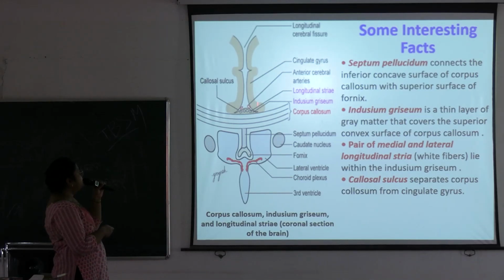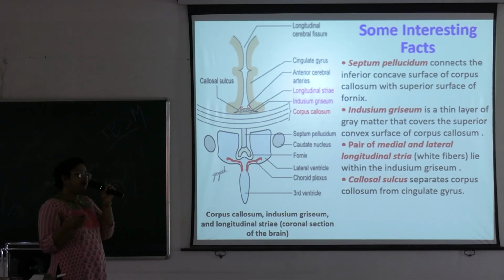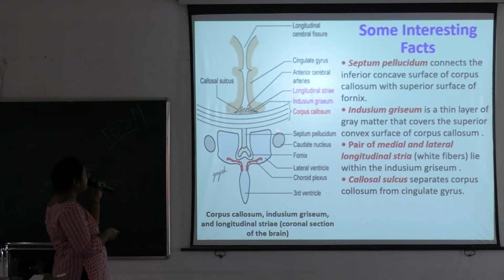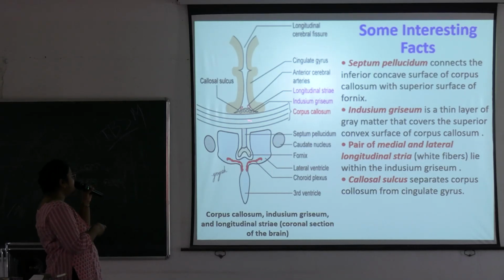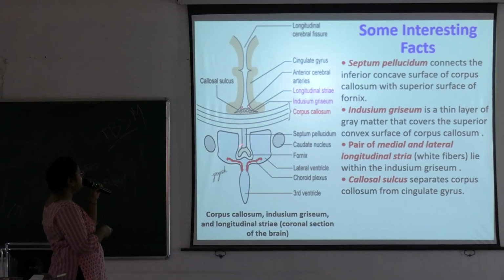And just beneath the corpus callosum, one septum is present, separating the two lateral ventricles. These are the two ventricular cavities. So this septum is separating two lateral ventricles. This is known as the septum pellucidum. And at the lower end of the septum pellucidum, the fornix is hanging. So the septum pellucidum connects the inferior concave surface of the corpus callosum with the superior surface of the fornix, connecting the corpus callosum with the fornix.